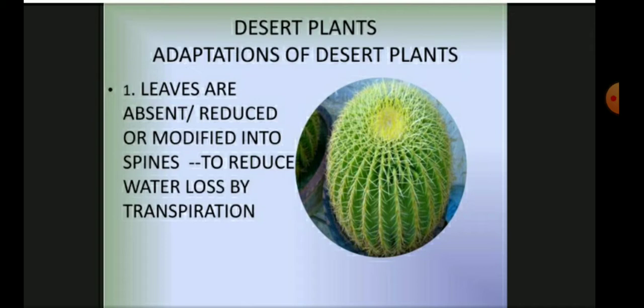Children, as we discussed earlier, in transpiration the water changes into water vapor on the surface of the leaves. If the surface area of the leaf is increased, then the water loss also increases. So to reduce water loss by transpiration, the leaves are modified into spines so that the surface area is very low and the water loss is very low.